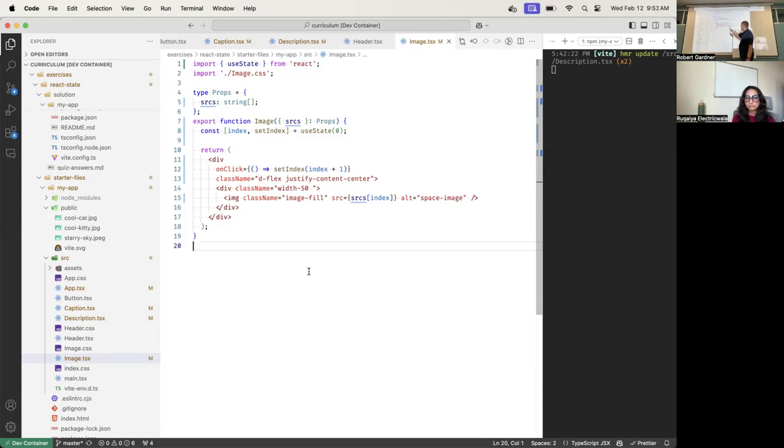Then it says, okay, I'm done executing this handler function. So JavaScript says, I'm done executing all the functions. What do I do when I'm done executing functions? I check the event queue. What's in the event queue? Render. How do I render? To render, you call the function. So we're going to call the image function again.